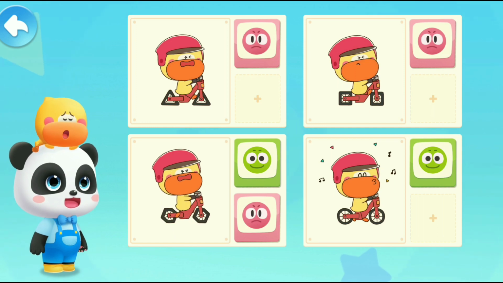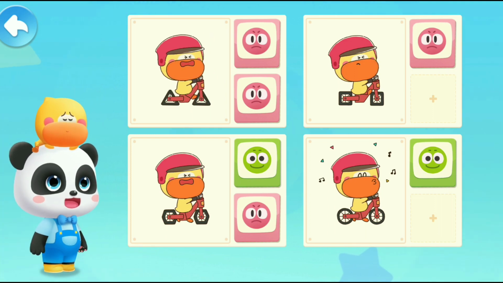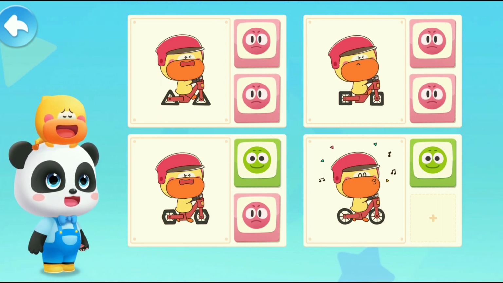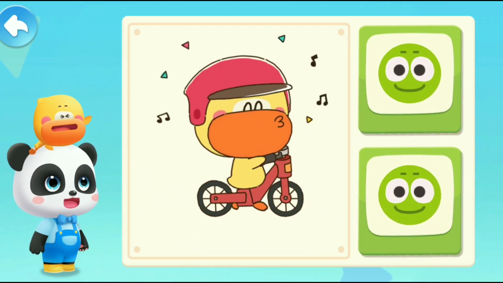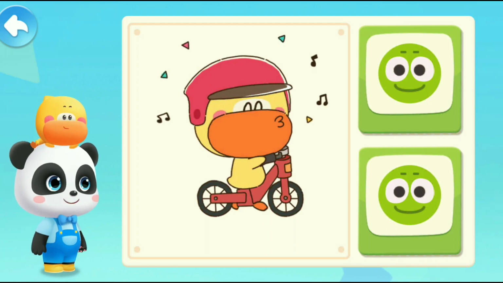Riding with hexagonal wheels, I'll bump up and down. Riding with triangular wheels, I'll bump up and down. My butt hurts when I ride with square wheels. It's very smooth to ride with round wheels. Got it. Circle wheel is energy saving and steady, so we use circle wheels. You're right. Quacky finally understands why wheels are circular.